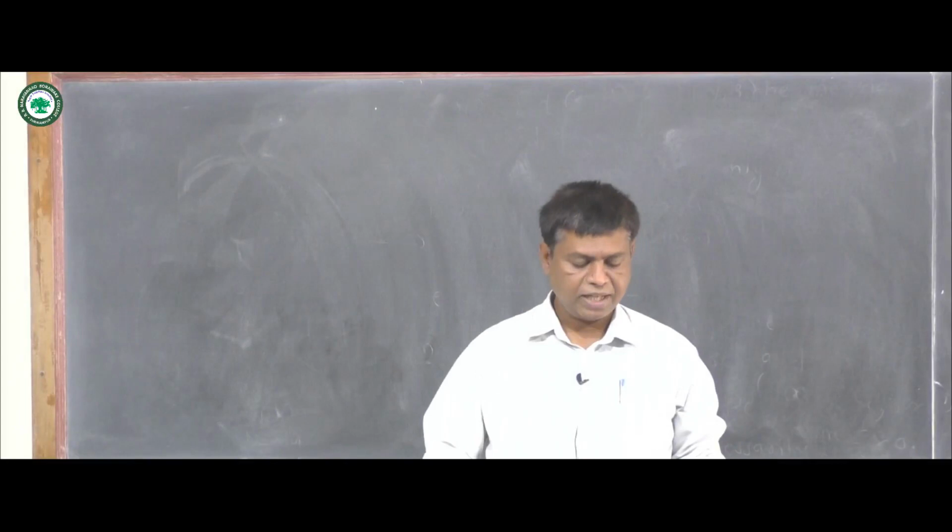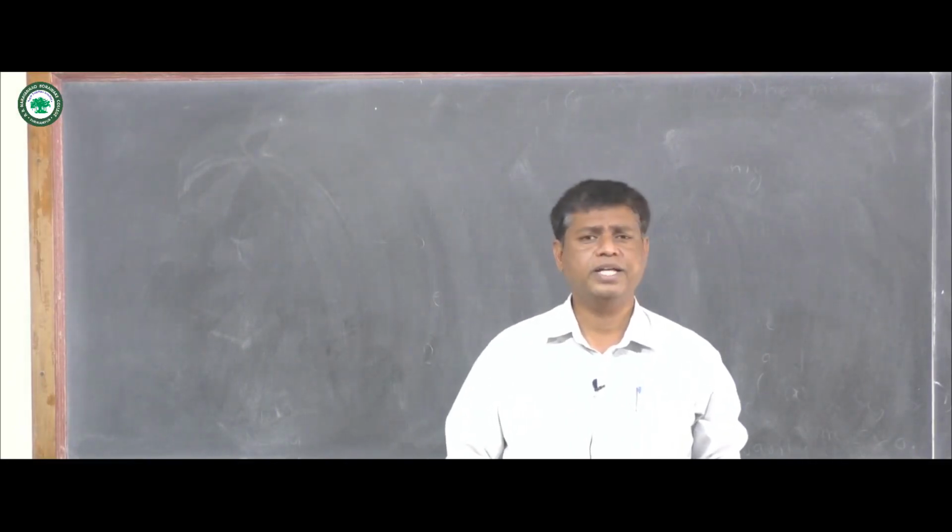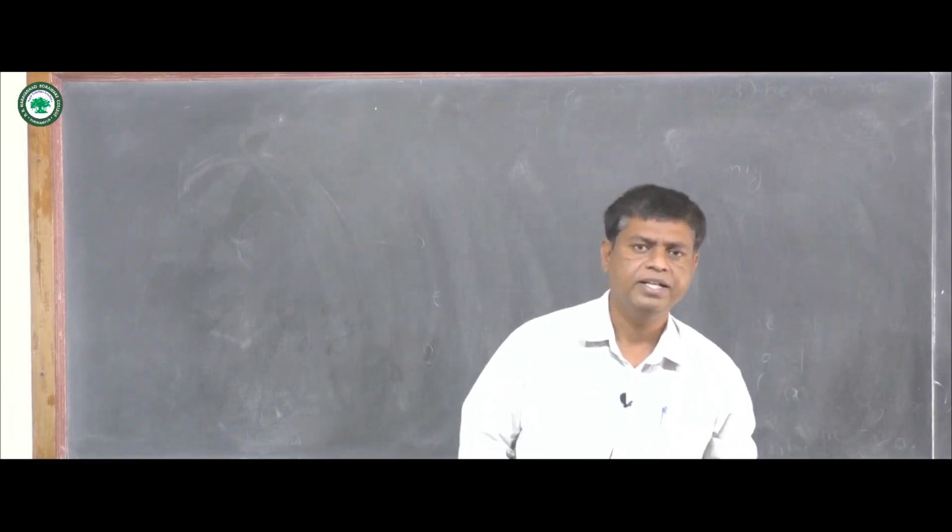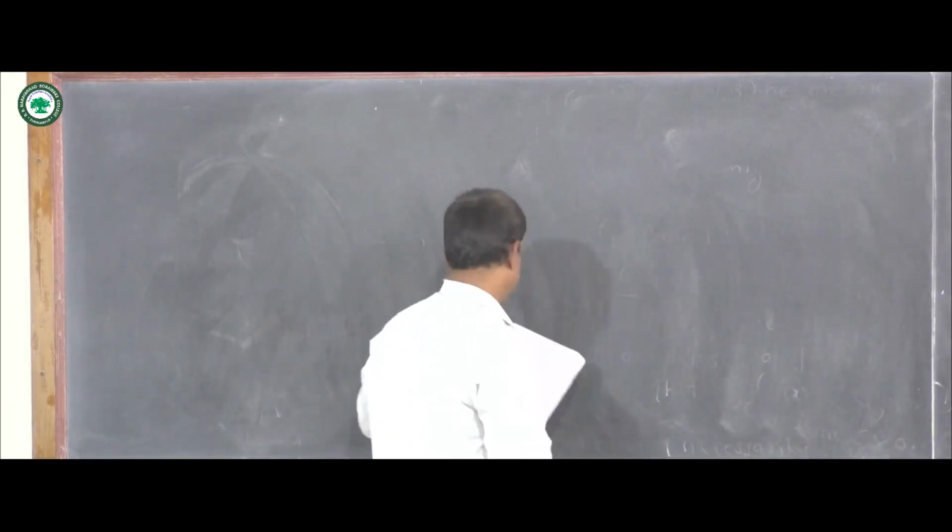Now for the converse part, we are going to assume that f inverse G is open in X whenever G is open in Y. Then we are going to show that f is continuous.